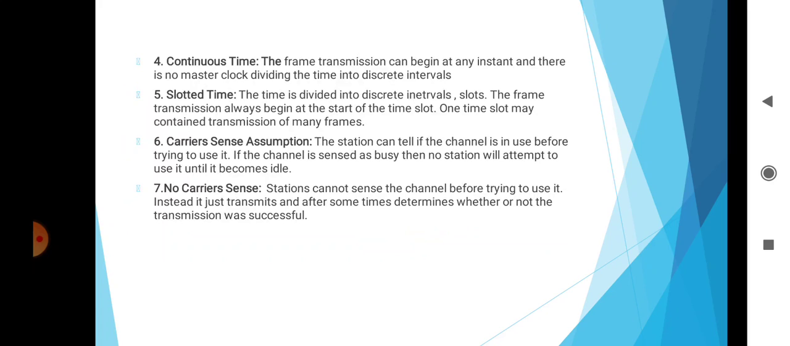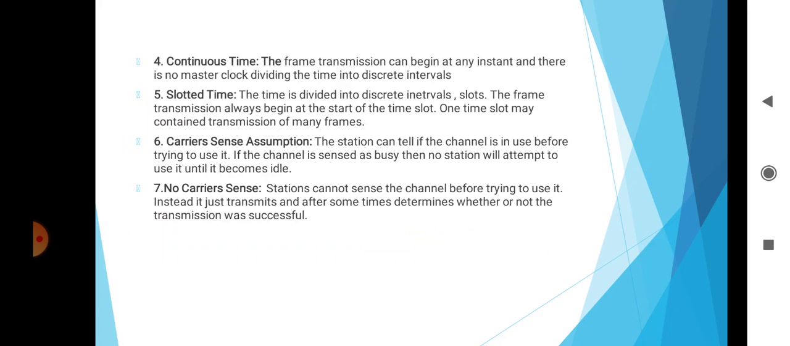Then the fourth one is continuous time. Frame transmission can begin at any instant and there is no master clock dividing the time into discrete intervals. Then the fifth is slotted time. The time is divided into discrete intervals, that means slots. Frame transmission always begins at the start of a time slot, and one time slot may contain transmission of many frames.